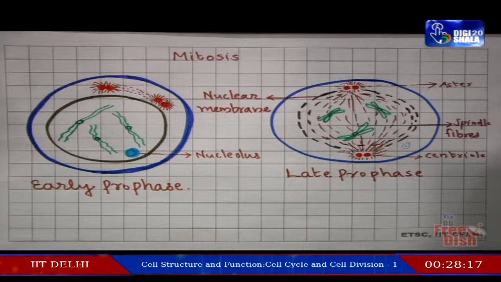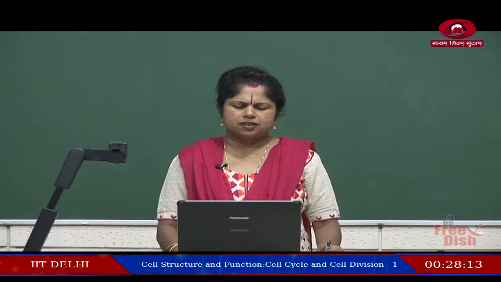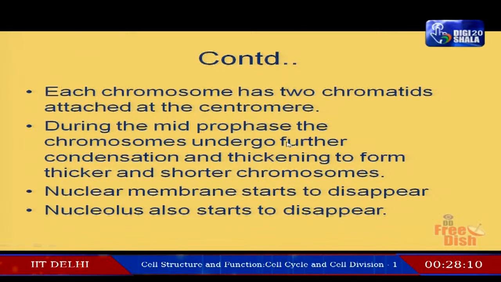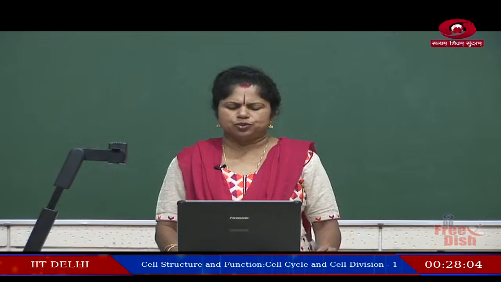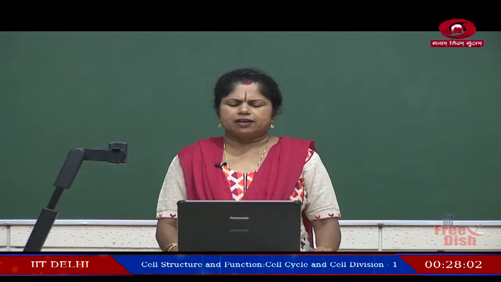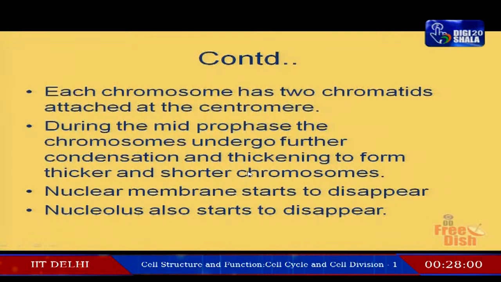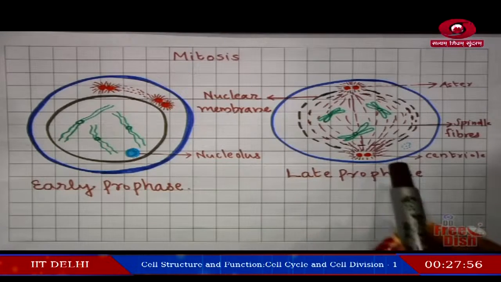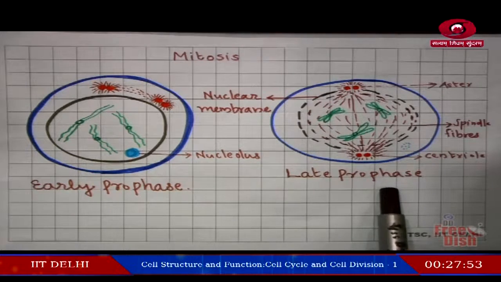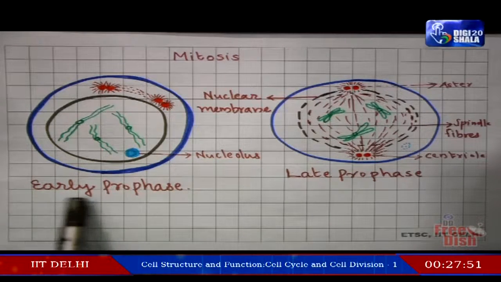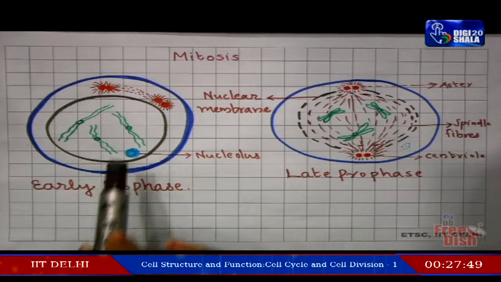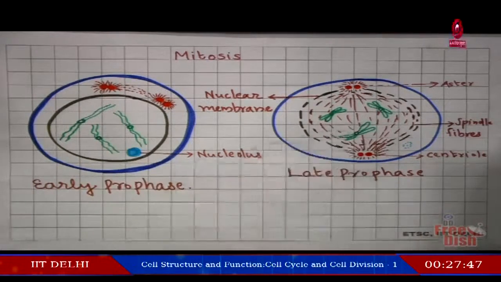During this mid phase of the prophase, chromosomes undergo further coiling and condensation. Again the chromosomes undergo coiling and condensation, that process continues, and finally it becomes a thick and rod shaped structure. Here you can see in the later phase of this prophase, and compare this one with the early prophase stage, there is huge difference.